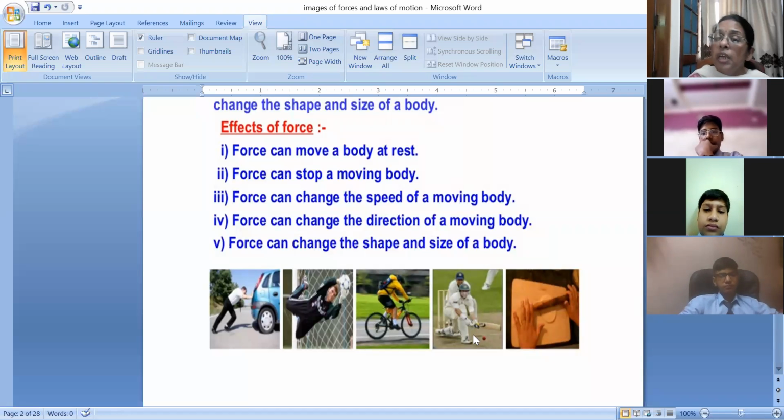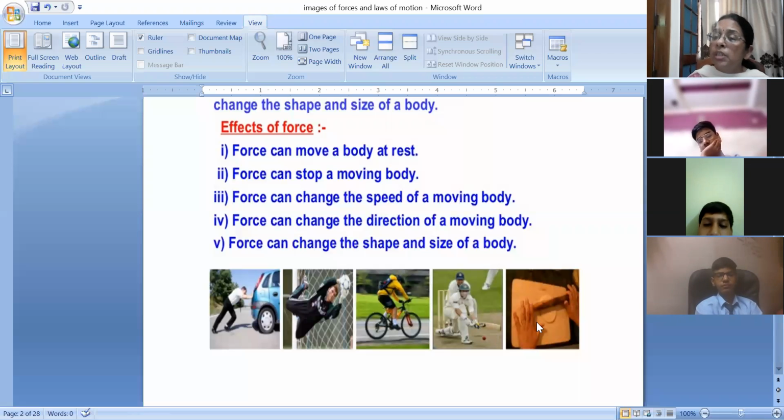Similarly, in the next figure, you can see how the direction of a moving object can be changed. See the ball and the bat. The bowler has bowled this ball to a batsman, and he is applying force on this ball through his bat, and this ball has changed its direction. It has moved in a different direction, you can see.